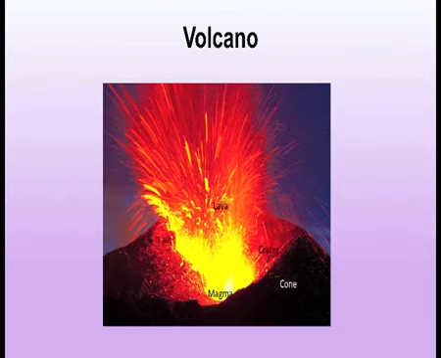When magma comes out, as we have discussed earlier, it is known as lava. When it's inside the Earth's surface, it's the molten material.